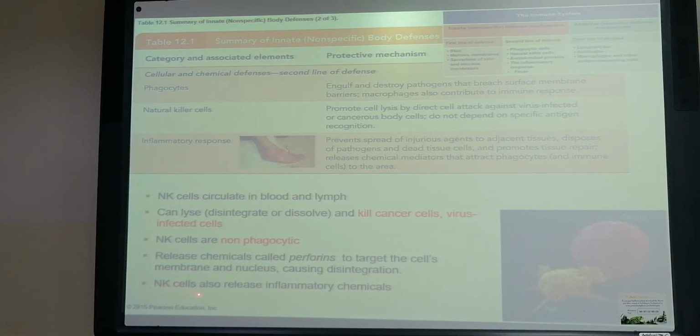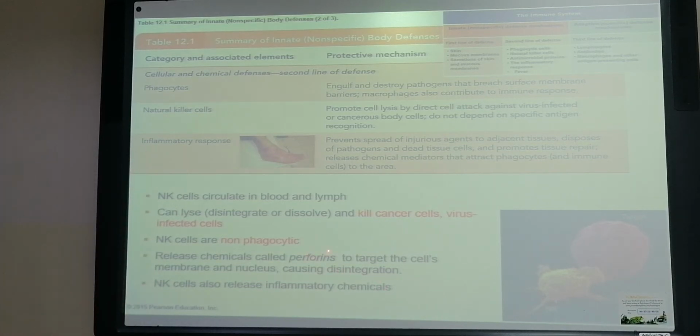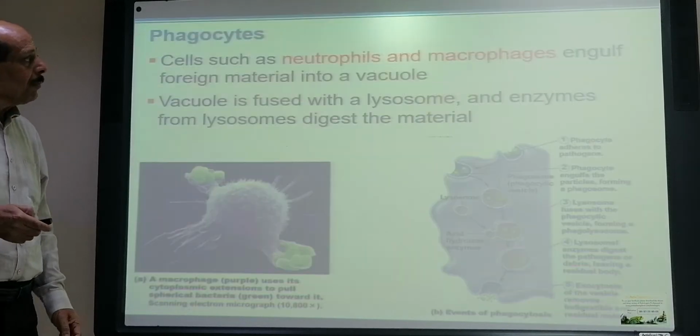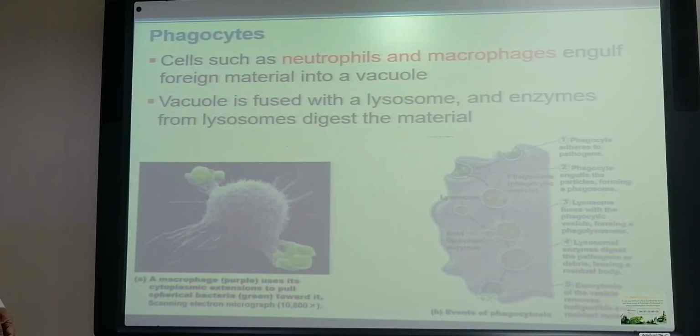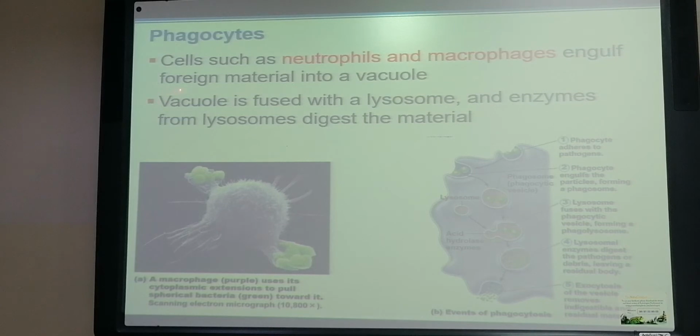The natural killer cells also release inflammatory chemicals that will attract other white blood cells to engulf the microorganism. So the phagocytic cells such as neutrophils and macrophages engulf the foreign material into vacuoles.